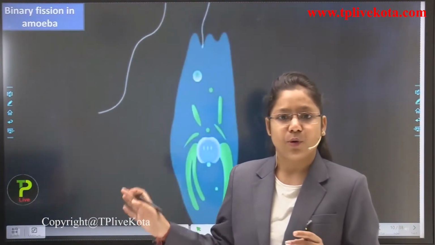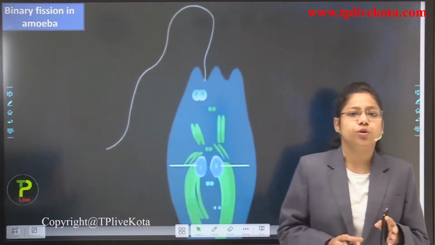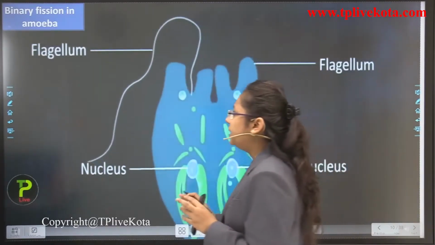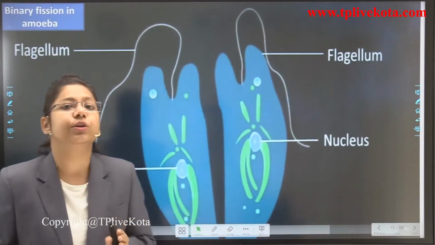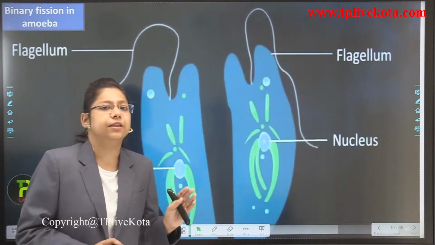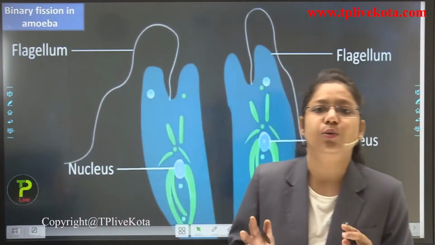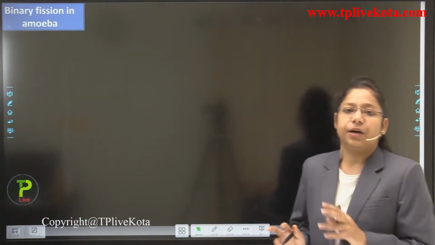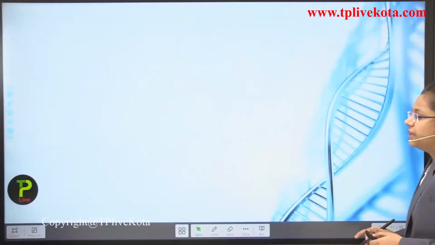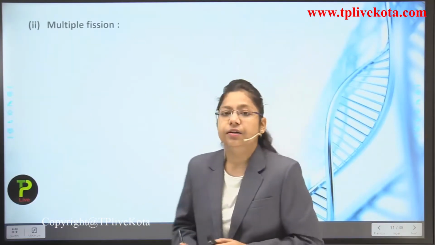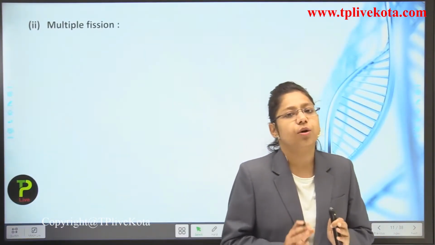Last one is the protozoan. So if we talk about protozoan, you can see here that longitudinal division will take place and the body will be divided longitudinally, and because of this the two new daughter cells will be produced. So this is how the binary fission takes place inside the body of these organisms.